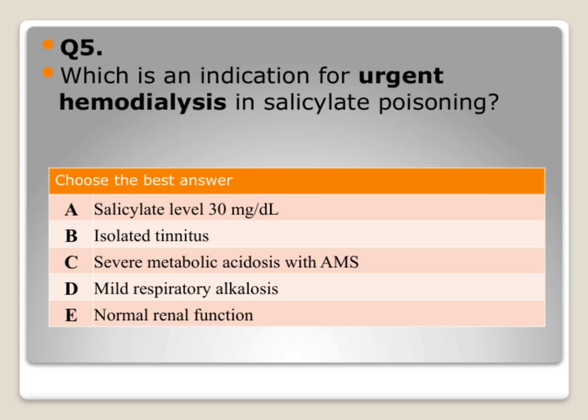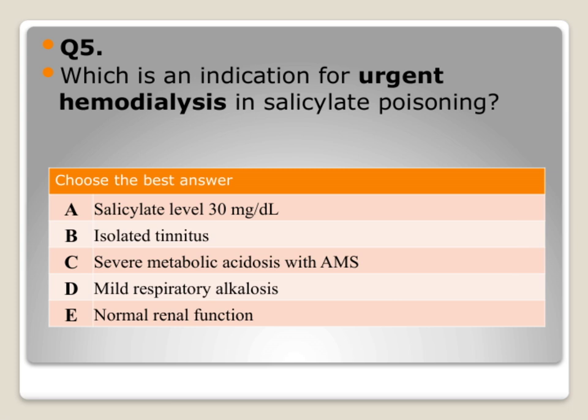Alright, let's look at this question about salicylate poisoning. The options include a salicylate level of 30 mg/dl, isolated tinnitus, severe metabolic acidosis with altered mental status, mild respiratory alkalosis, and normal renal function. Now, the key here is understanding when urgent hemodialysis is indicated.